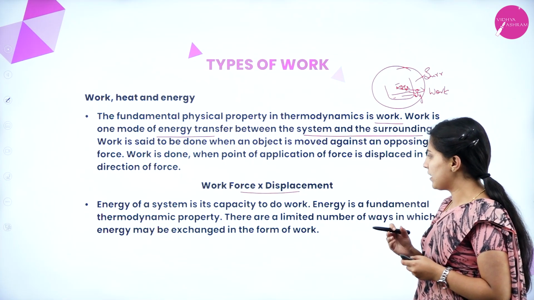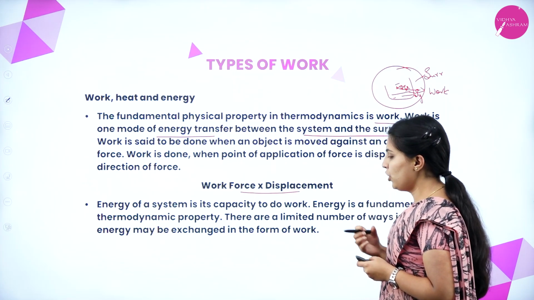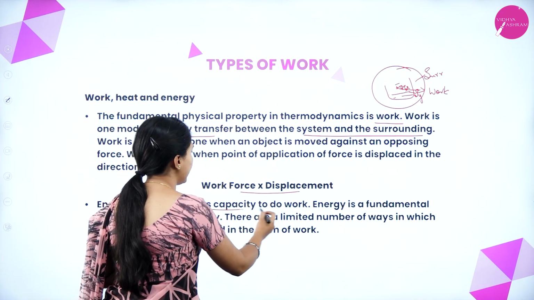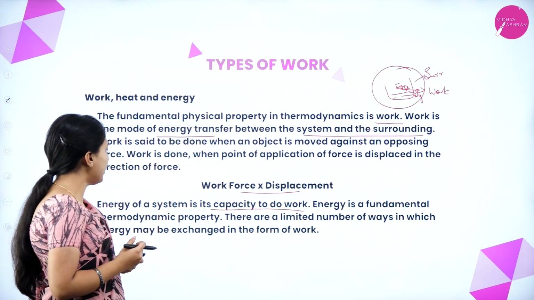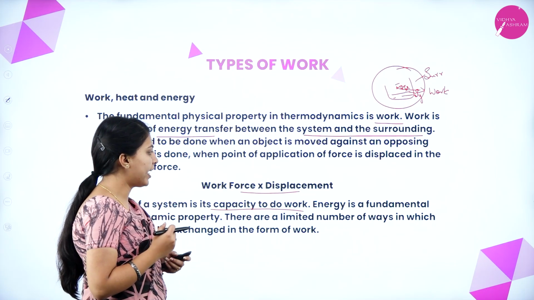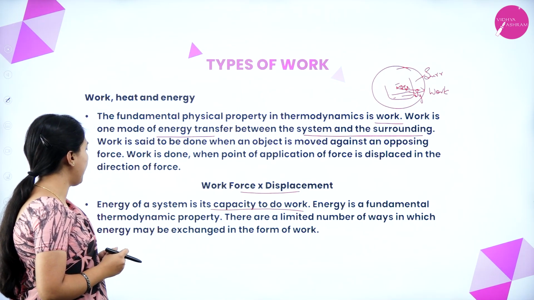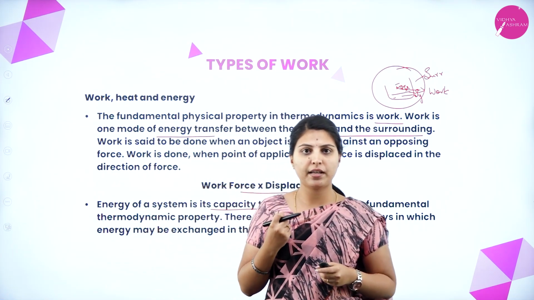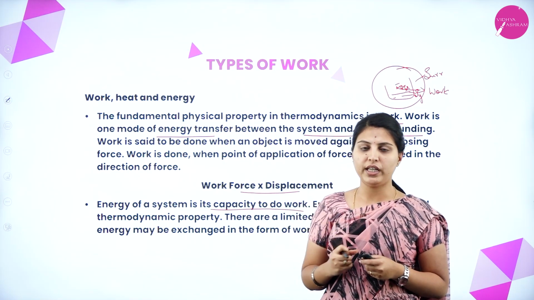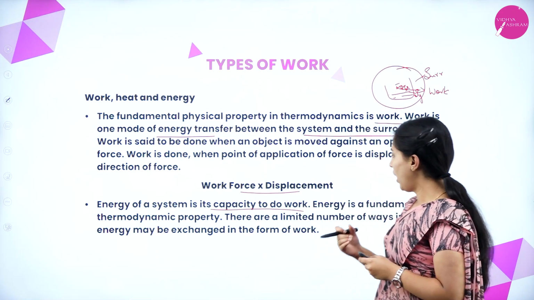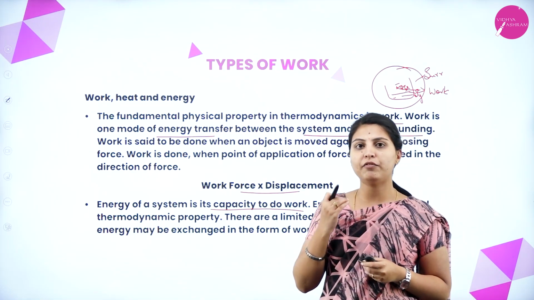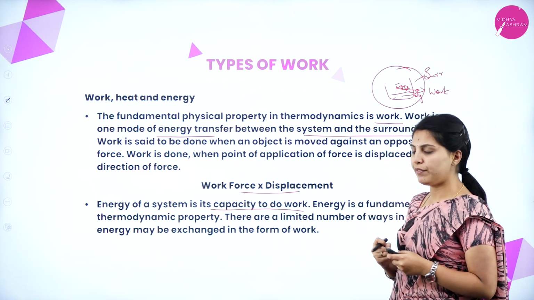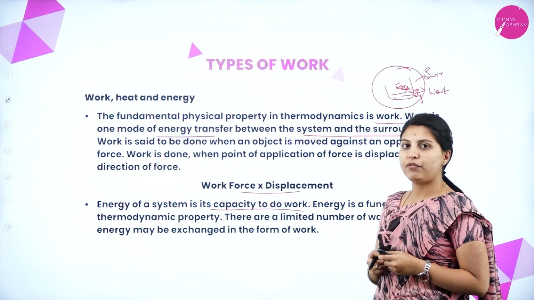Energy of a system is its capacity to do work. To do work, you need some amount of energy. So, energy will be called the capacity to do work. Energy is a fundamental thermodynamic property. There are a limited number of ways in which energy may be exchanged in the form of work. To do any kind of work, you need some capacity to do that work. So, that will be called energy, and it is a fundamental thermodynamic property like work.